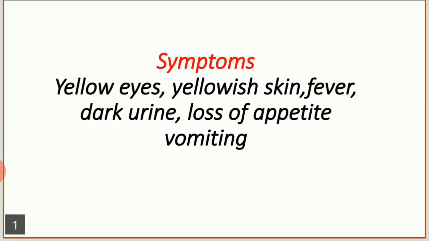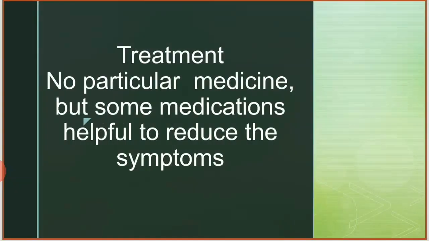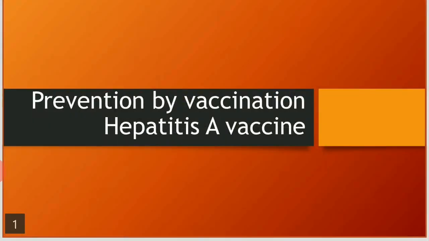How can we treat this? There is no particular medicine for hepatitis A, but some medications will be helpful to reduce the symptoms. And how can we prevent this? We can prevent jaundice by drinking boiled water. When we boil the water, it kills the virus. So the person will be free from the viral infection when he drinks boiled water. And we can prevent hepatitis A by vaccination.